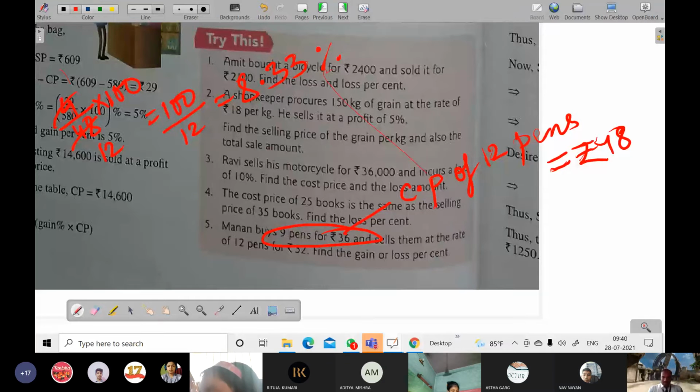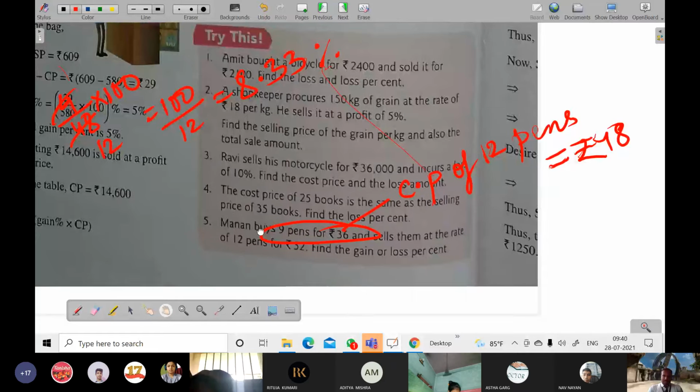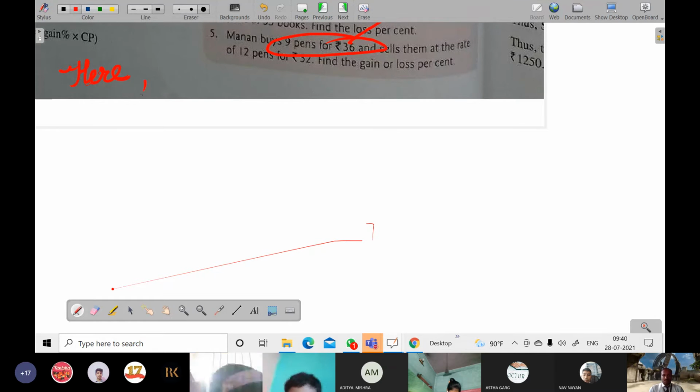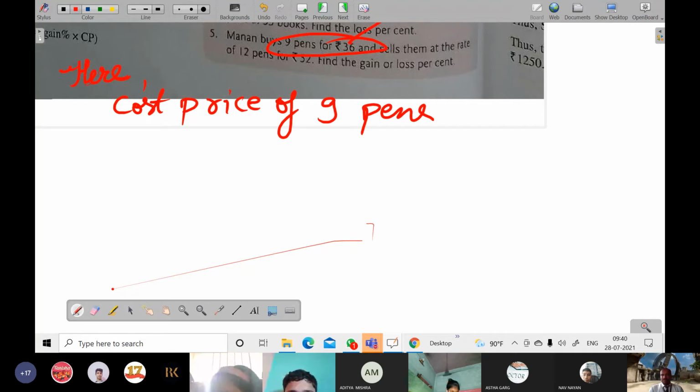Okay, just see, it has almost been solved by itself. In the process, you can write it like this. Cost price of 9 pens is equal to rupees 36.